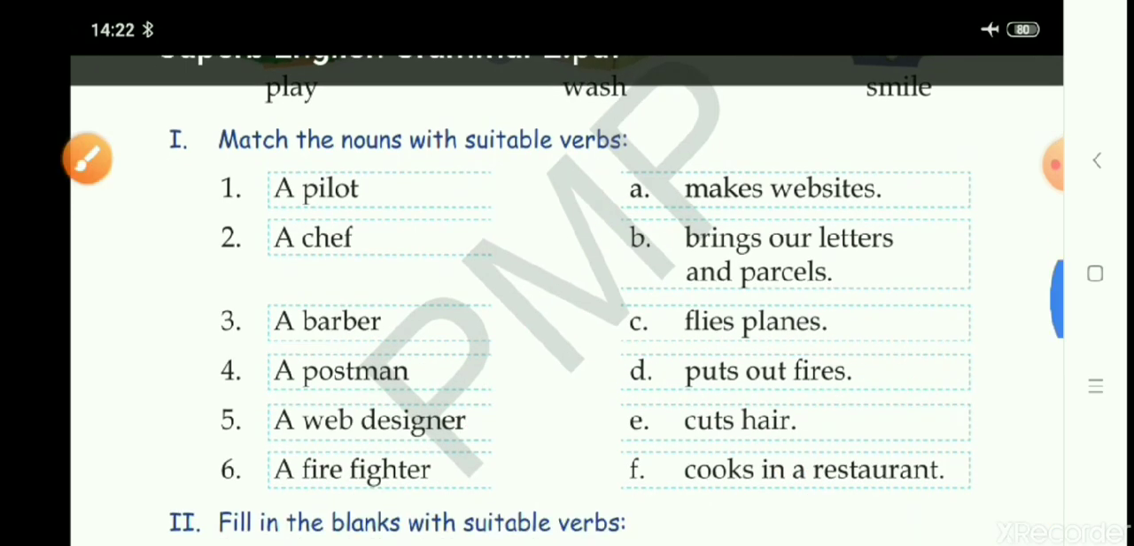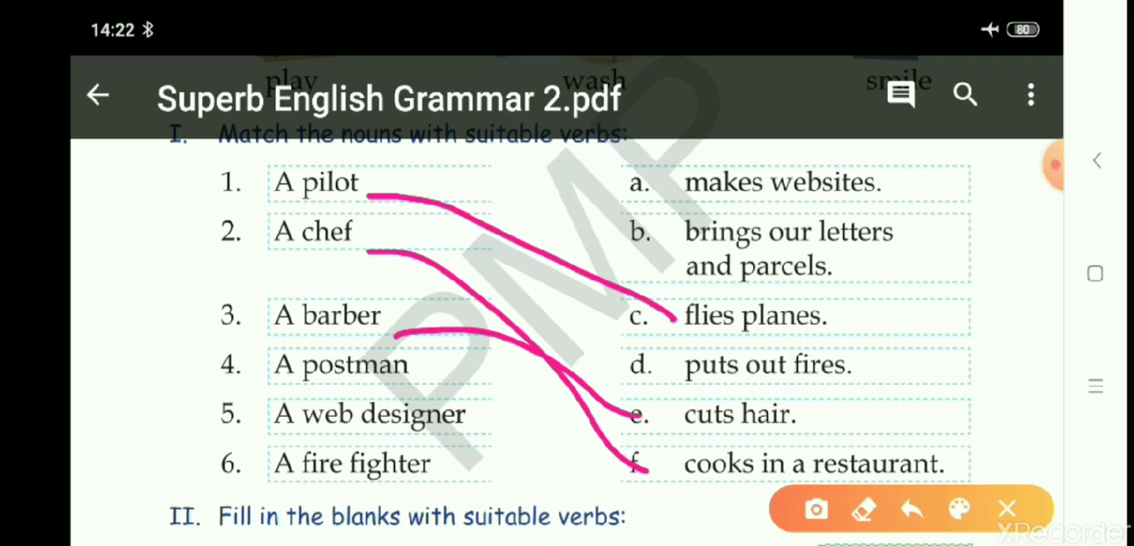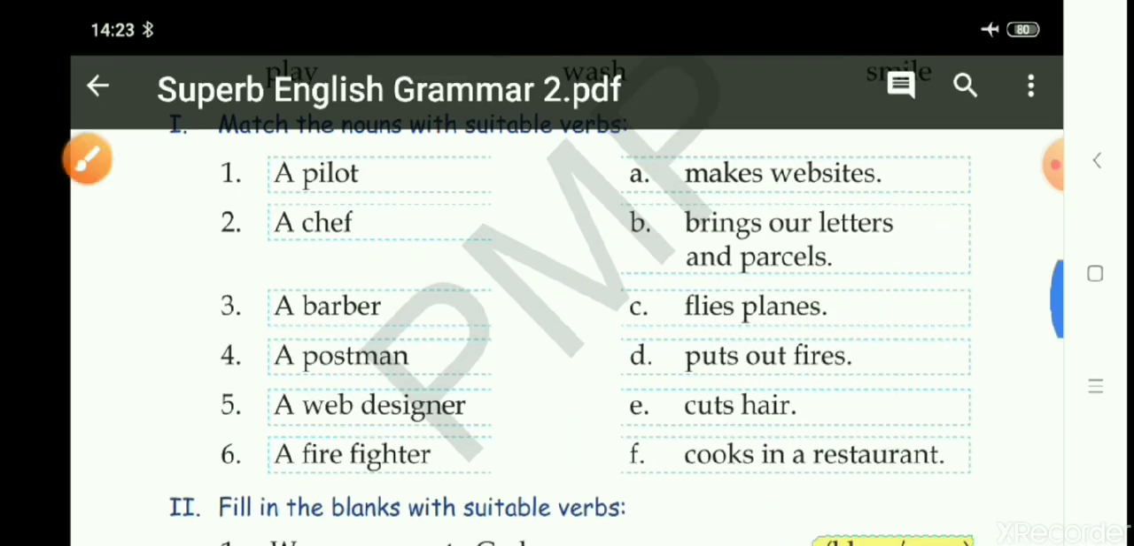Now let's match it properly. Now here, a pilot flies planes, a chef cooks in a restaurant, a barber cuts hair, a postman brings our letters and parcels, a web designer makes websites, and a firefighter puts out fires. So we are done with this exercise. The first one is done. Now moving on to the next.